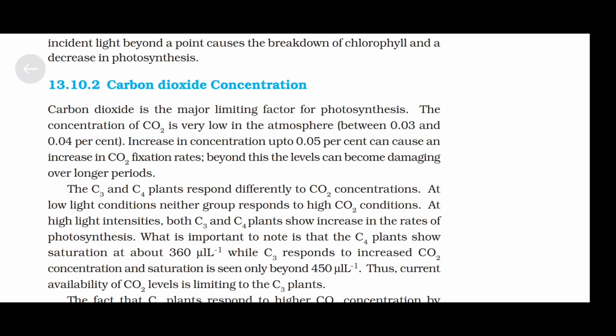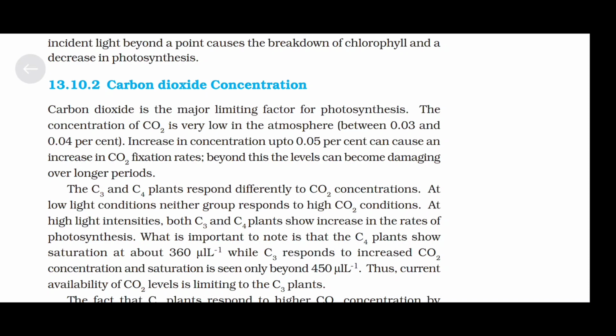Carbon dioxide concentration. Carbon dioxide is the major limiting factor for photosynthesis. The concentration of carbon dioxide is very low in the atmosphere, between 0.03 and 0.04%. Increase in concentration up to 0.05% can cause an increase in carbon dioxide fixation rates. Beyond this, the levels can become damaging over longer periods.